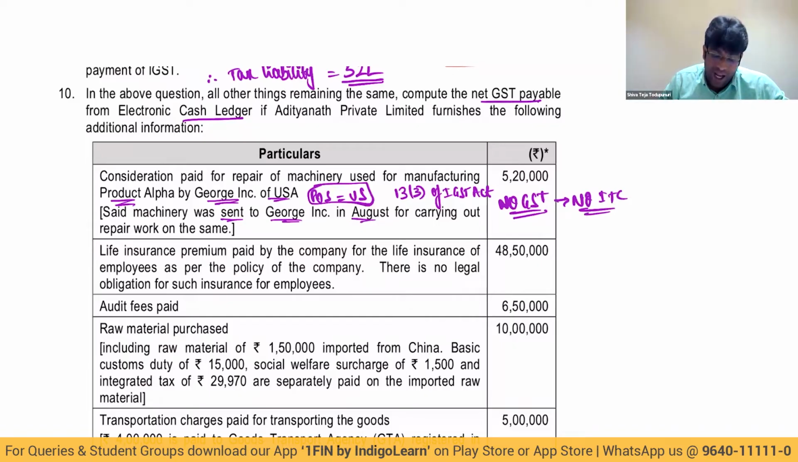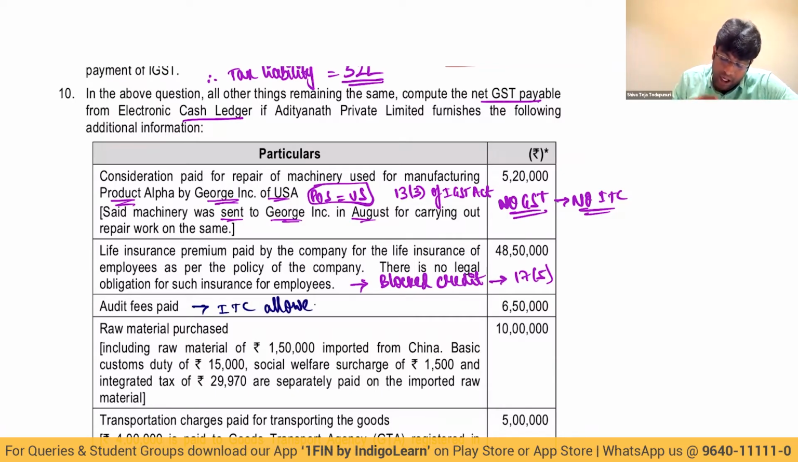Next slide. Life insurance premium paid by the company for life insurance of the employees as per policy of the company. But there is no legal obligation for such insurance for employees. So this becomes a blocked credit. Let me tell you why. As per section 17(5), life insurance, medical insurance credit is blocked unless it is being provided as a statutory obligation. If it is provided as a statutory obligation, then definitely credit is allowed. Audit fees paid,